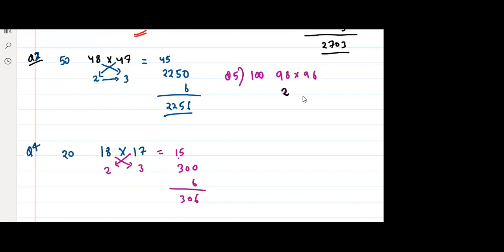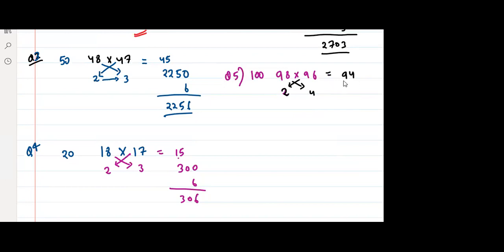And wait, Vihan, I'll explain. Don't worry, I'll take that also. 92 into 97, I'll take. Don't worry, it is applicable. Now again, it depends, right? But here see what will happen. 98 minus 4, 94. 96 minus 2, 94. 94.